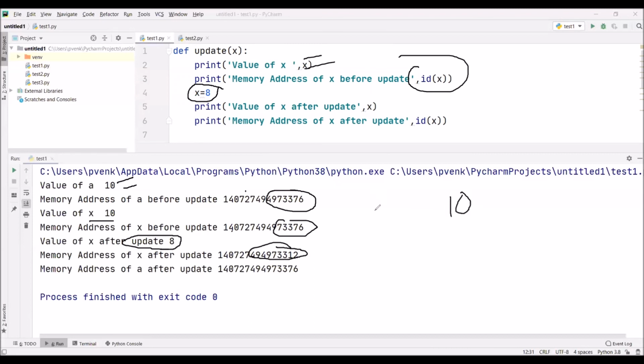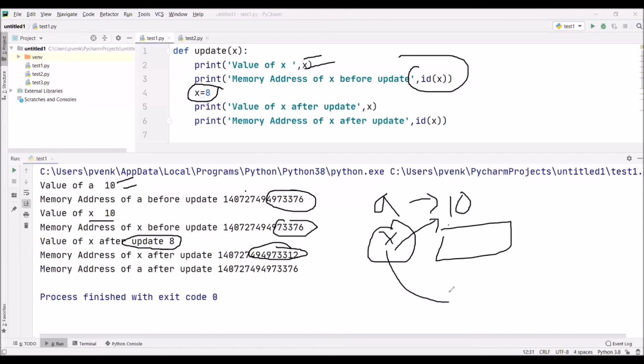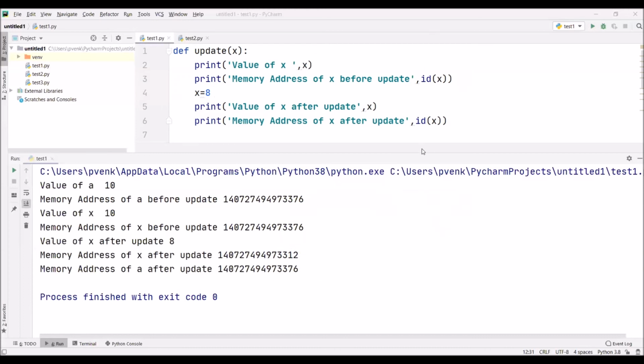Initially, the address of a and address of x both are tagging to the same value. This address may be some 1000, but when I am trying to change the value of x, x is taking a new address, and the address of a is remaining unaffected. So this is how we pass the arguments in Python.